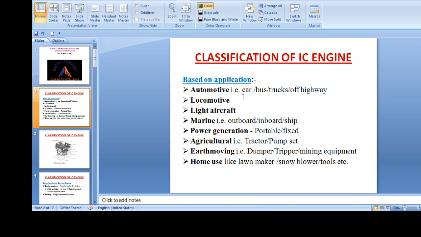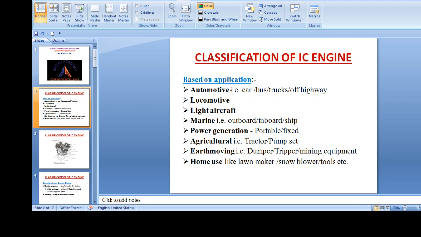based on application. First is automotive, second locomotive, light aircraft, marine engines, power generation, for agriculture purpose, for earth moving, for home use.